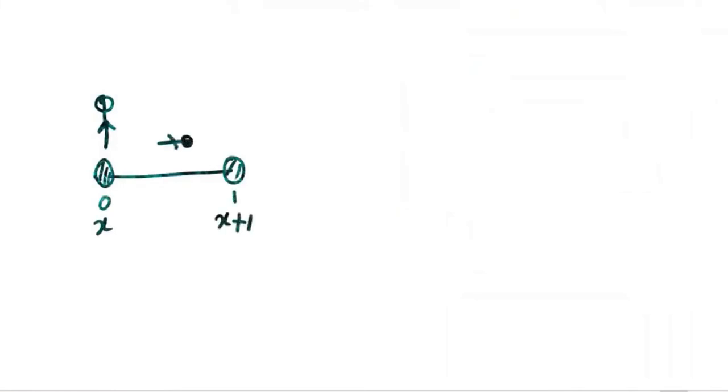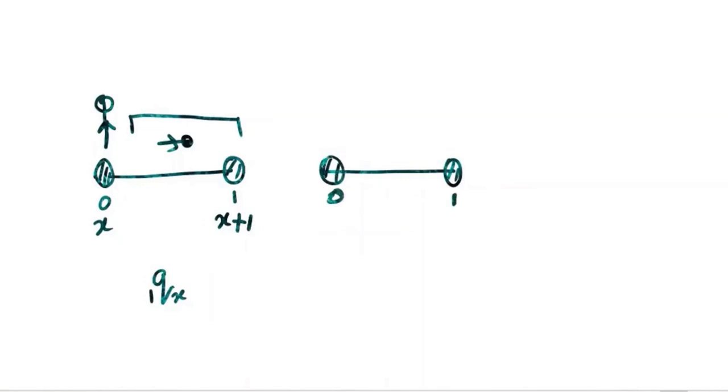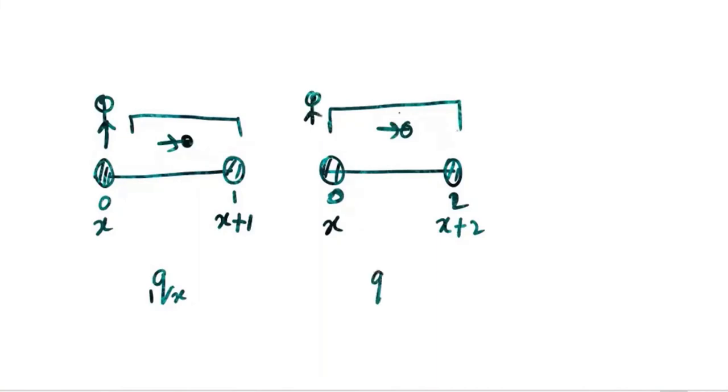If someone is aged x now, what is the probability that this person will die within x plus 1? We'll use these symbols extensively. Dying within 1 year, the notation is q. We'll write qx1, and then dying within 2 years, qx2. Time is 0 now, age is x now, dying within x plus 2, dying within 2 years, the notation is qx2. That means wherever he or she dies in that period, it doesn't matter.